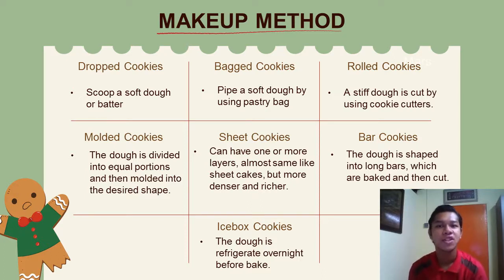For sheet cookies, it can be one or more layers but almost like a sheet cake, but denser and richer. For the bar cookies, the dough.